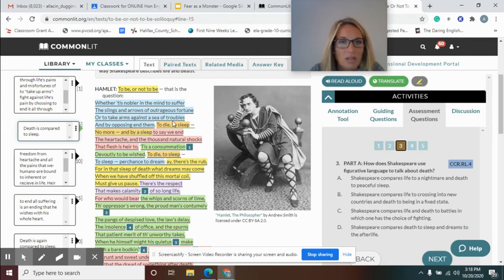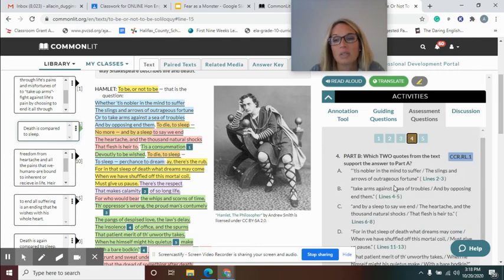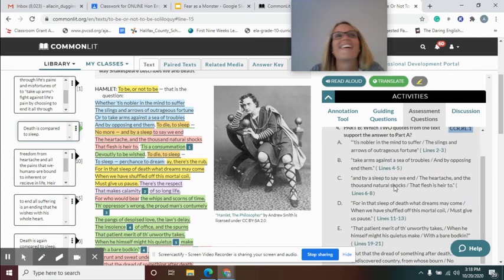To die, to sleep, and by a sleep we say, okay, and then to die, to sleep, and then this part it says to sleep, perchance to dream, for in that sleep of death what dreams may come. So use those to pick number 3.